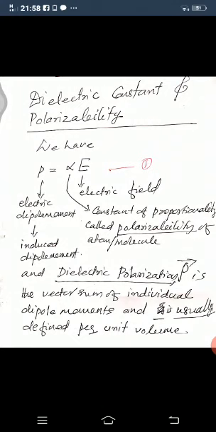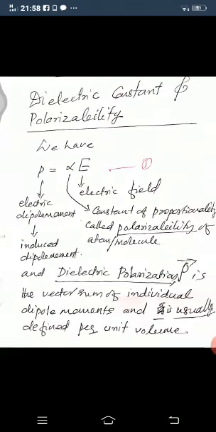And this electric dipole moment is the induced dipole moment. If we apply an external electric field, then the positive and negative charges, as we discussed earlier, are displaced and induced dipole moments are produced. And without the field, the induced dipole moment is absent.